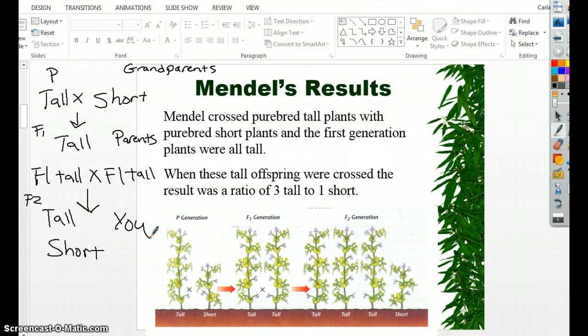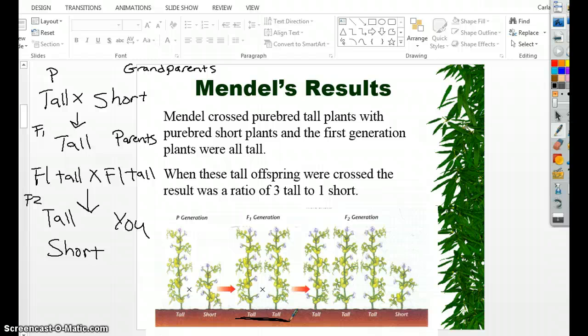Okay, so one more time. He took a pure tall with a pure short. He got 100% tall plants, as you'd see in this picture here. All of them were tall. He then took tall from that same generation, mixed it with another tall from that same generation, because that's all there were. There were only tall plants.